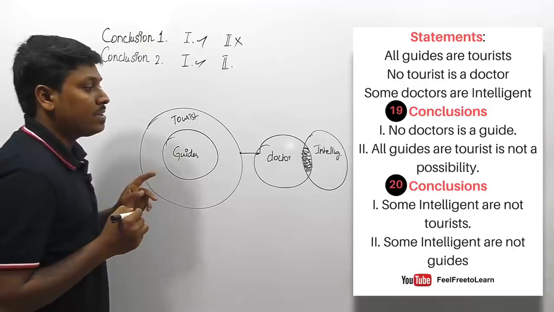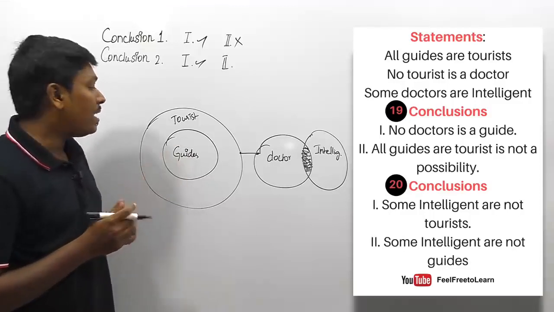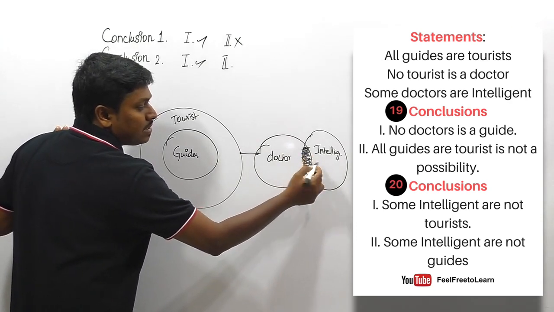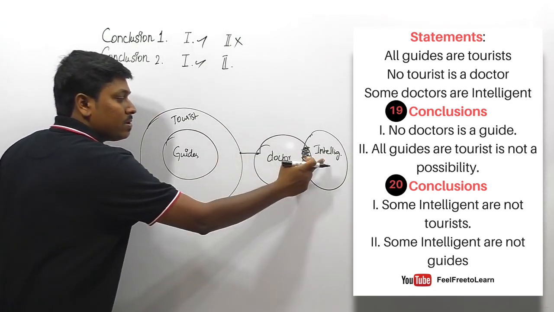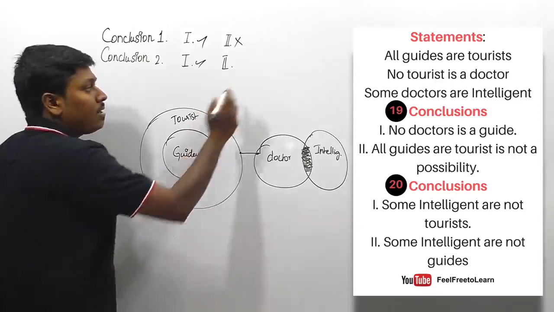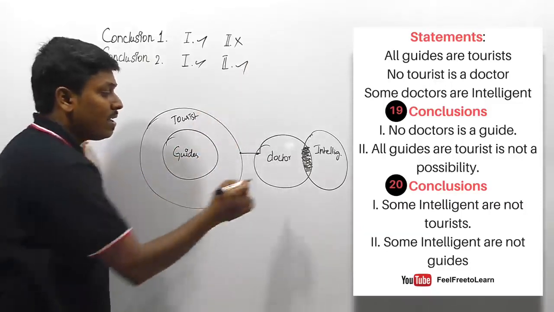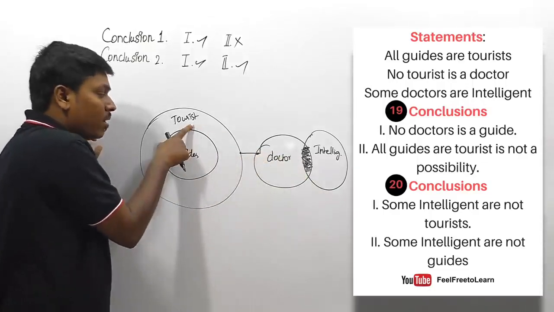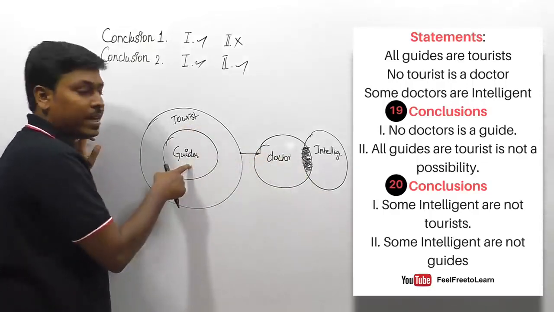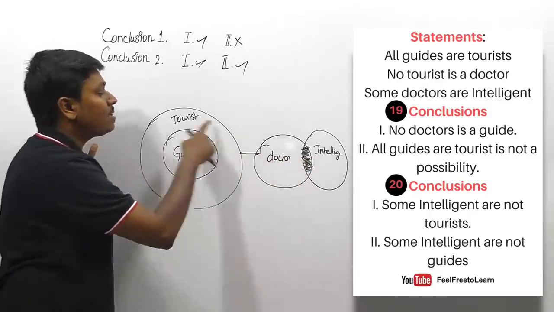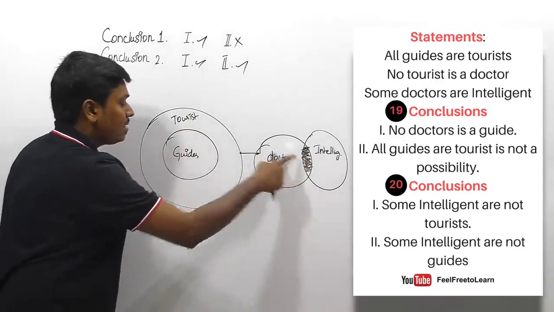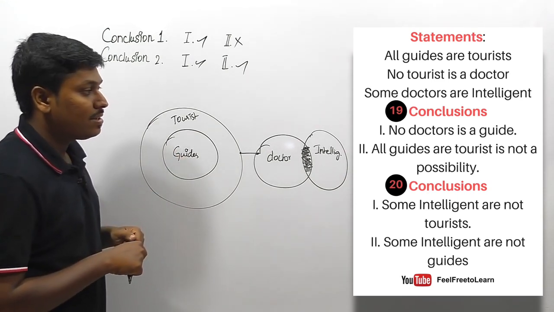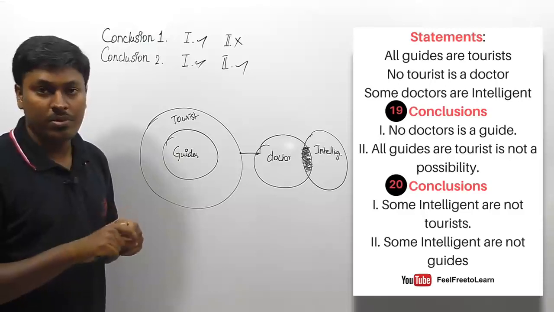So second conclusion, friends, some intelligent are not guides. Definitely it's also correct, right? Why? Because some intelligent is definitely not tourist, and also some intelligent are definitely not guide. So both the conclusions follow. Why? Because this region contains doctors, and we already know that there is no possibility of connecting doctors to tourists and also doctors to guides. So finally we can say that for the last syllogism question, first set 1 follows, second set both follow.